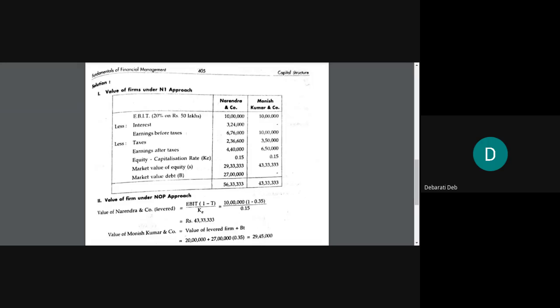So what is the formula for calculating the value of the firm under the NI approach? The formula is simply the summation of the market value of debt and the market value of equity. So that is how you will get the value of Narendra and Company as 56,33,333. And for Monish Kumar and Company, the value of the firm will be 43 lakh 33,333.